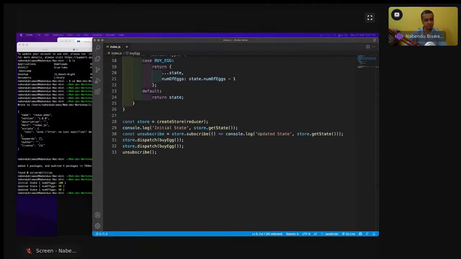So this is the main concept of your Redux, the main concept of your Redux. That is a very simple concept, but this is very important to understand. Okay, this is very important to understand.